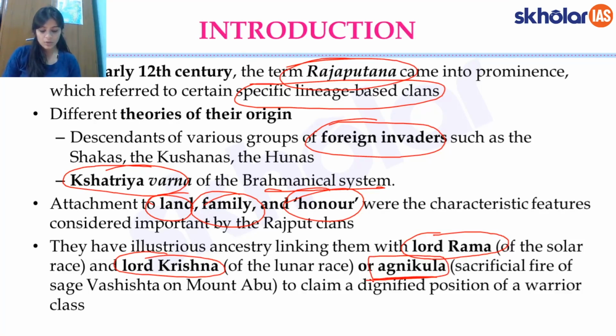The Agnikulas say that there was a Havan going on by sage Vashishta, and from the sacrificial fire of sage Vashishta's Havan on Mount Abu, these Rajputs were born. And so these are the different theories that Rajputs claim about their origin.